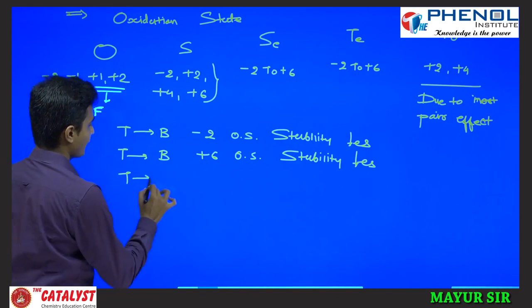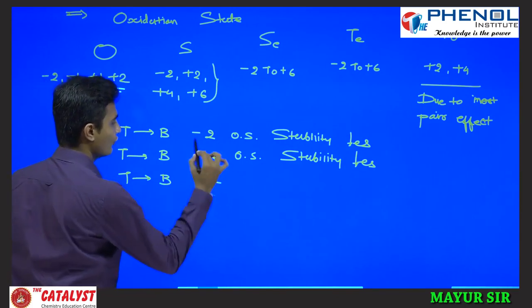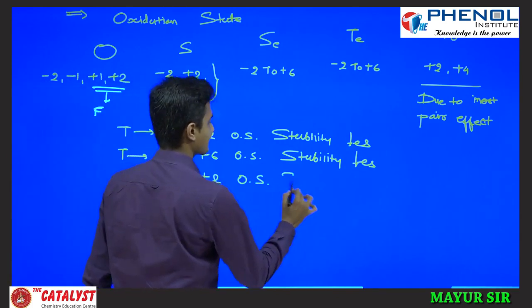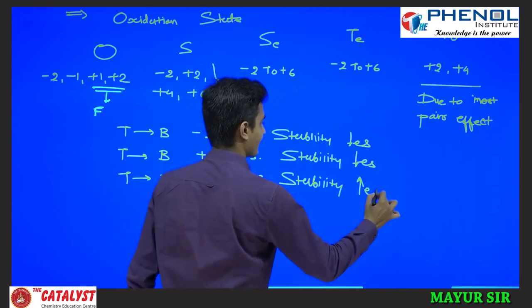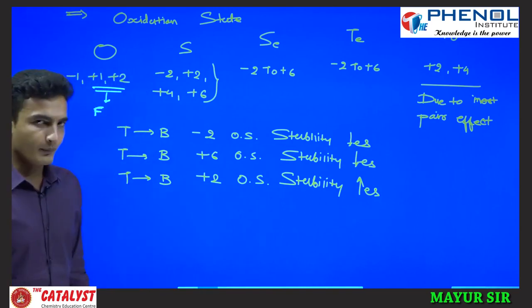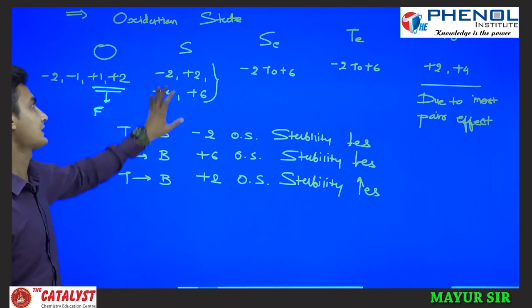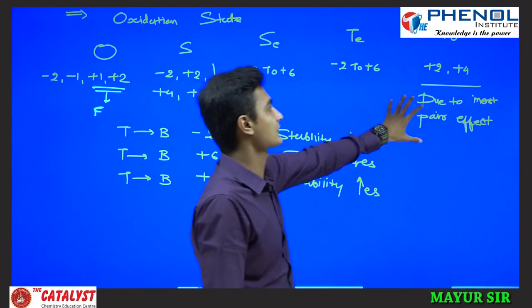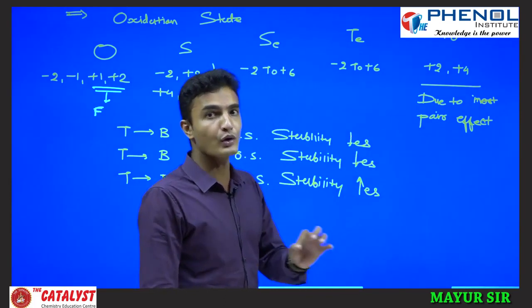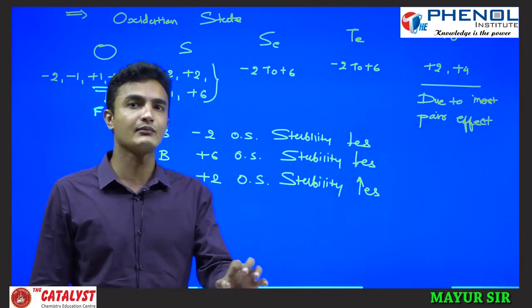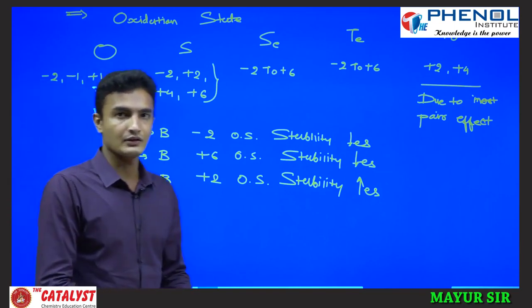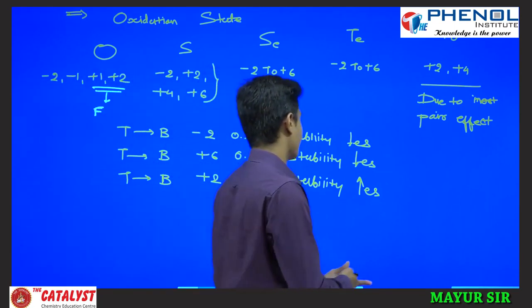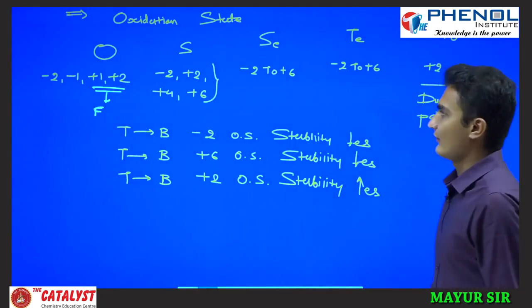If you see top to bottom, +2 oxidation state stability increases. So if you compare +2 oxidation state of sulfur and +2 oxidation state of polonium, then polonium's +2 oxidation state is more stable than that of sulfur's +2 oxidation state. Are we clear up to this? So these are the oxidation states of the 16th group family.